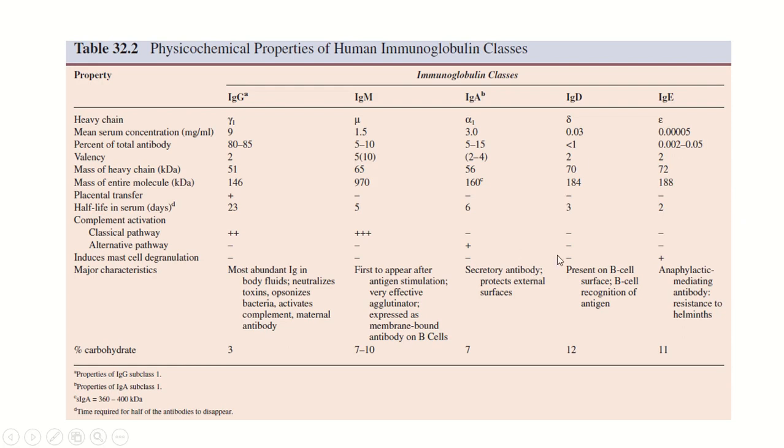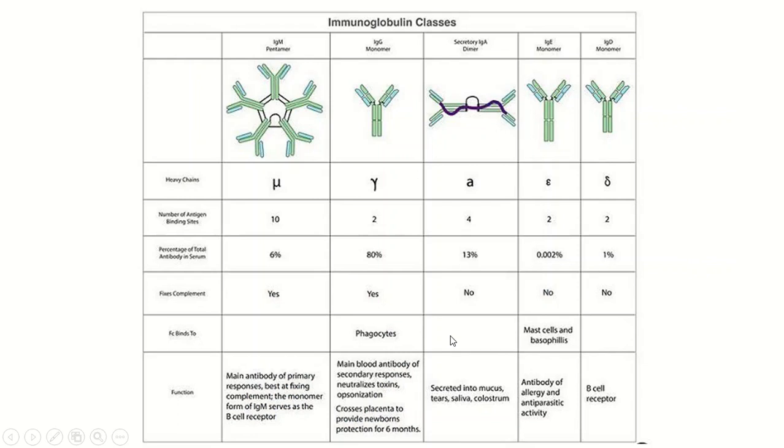And IgA are mainly secretory antibodies. So these are different immunoglobulin classes, where the FC of IgG binds to phagocytes like macrophages, then IgE to mast cells and basophils. So the designations are there, then their main function.